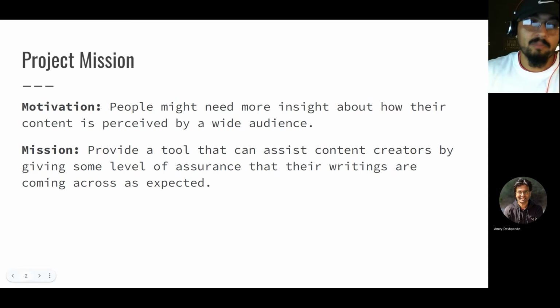So, as a special emphasis program manager, I thought it would be a good idea to have a tool that could proofread emails. In general, people might need more insight about how their content is perceived by a wide audience. So, I had this idea of creating a tool that could assist content creators by giving some level of assurance that their writings are coming across as expected.